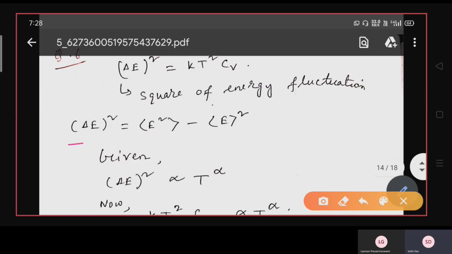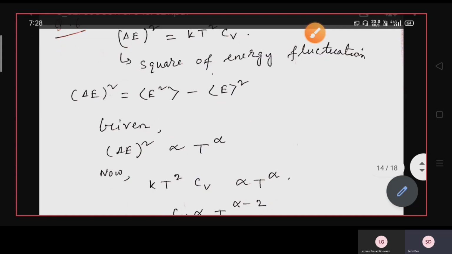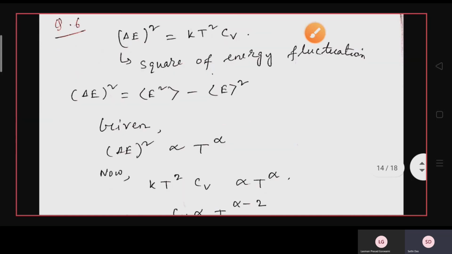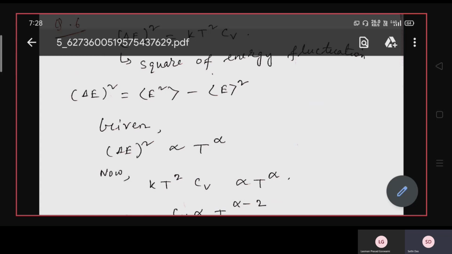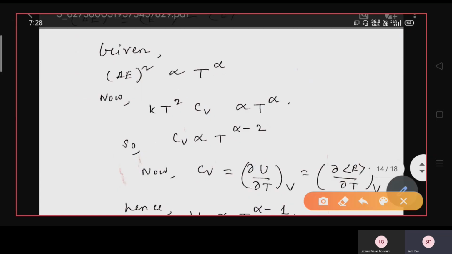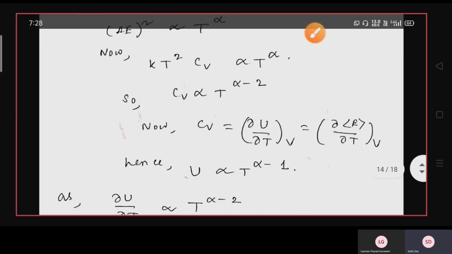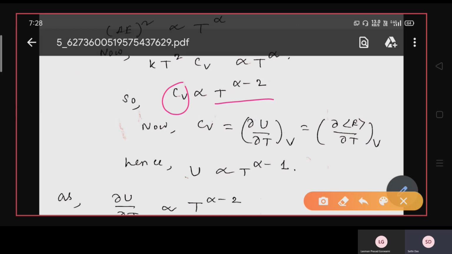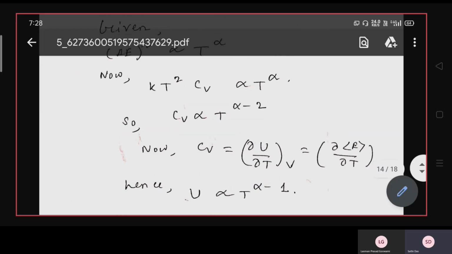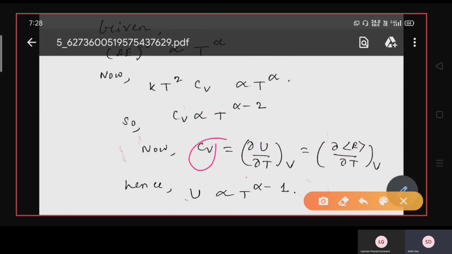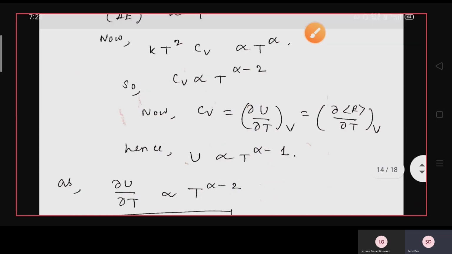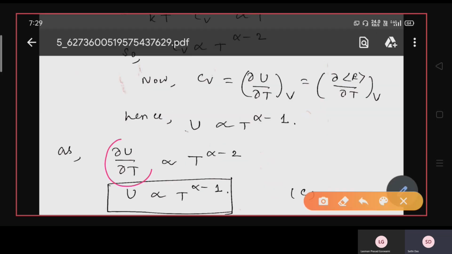Or the mean square fluctuation formula is ⟨E²⟩ minus ⟨E⟩². Given in this question, ΔE², that is the mean square fluctuation of the energy, is proportional to T^α, which can be written as kT² C_V proportional to T^α, or C_V is proportional to T^(α−2). Now C_V equals ∂U/∂T at constant V, or ∂/∂T of ⟨E⟩, so ∂U/∂T is proportional to T^(α−1).